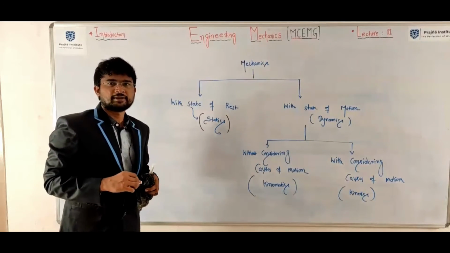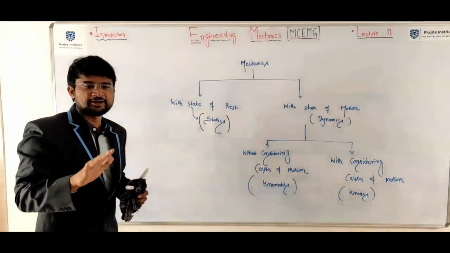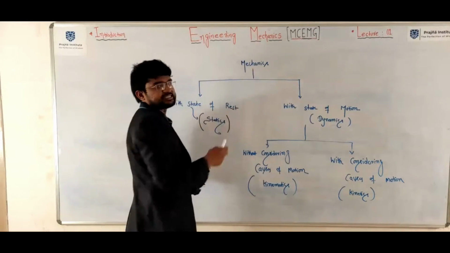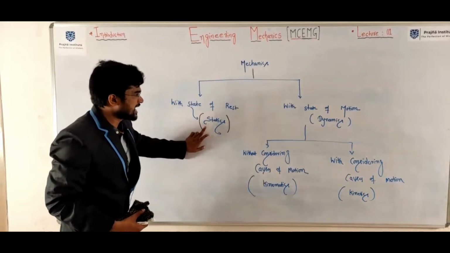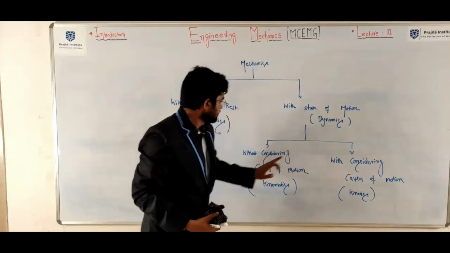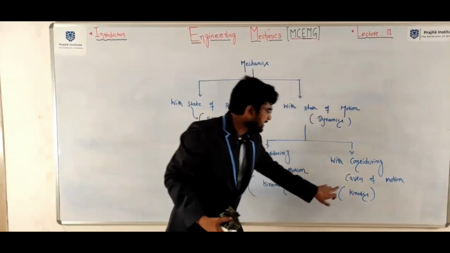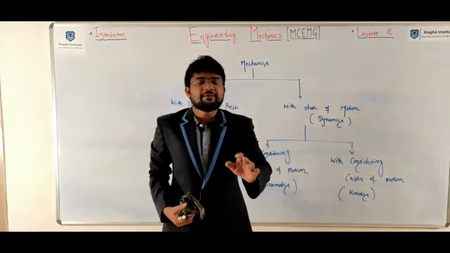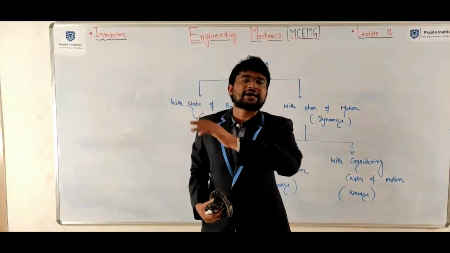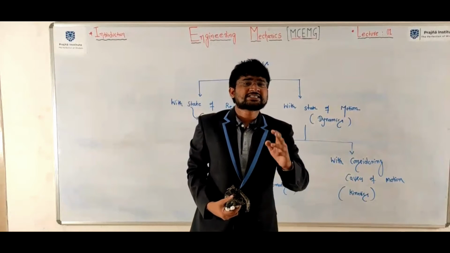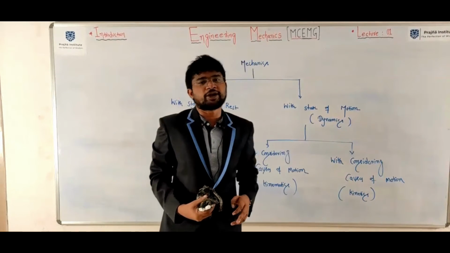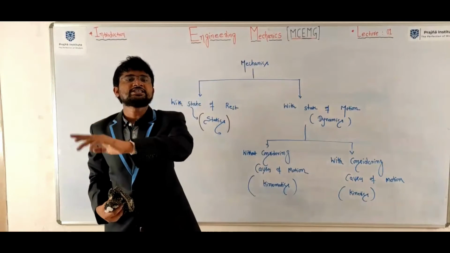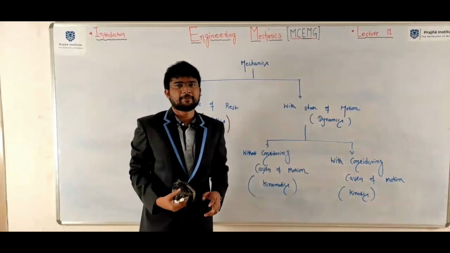Any problem? Video quality okay? Fine. So here mechanics is basically classified into statics and dynamics, again classified into kinematics and kinetics. For example, the kinematics definition: kinematics is the branch of classical mechanics which deals with the study of motion of rigid bodies without considering causes of motion, that is force and couple.